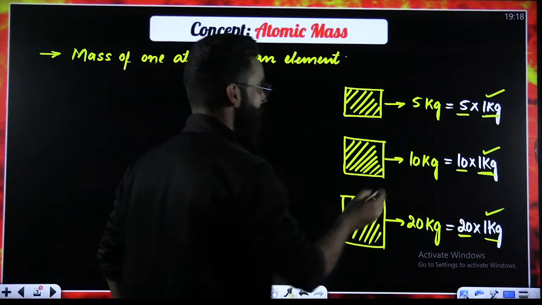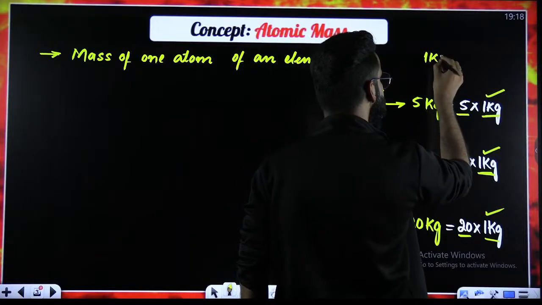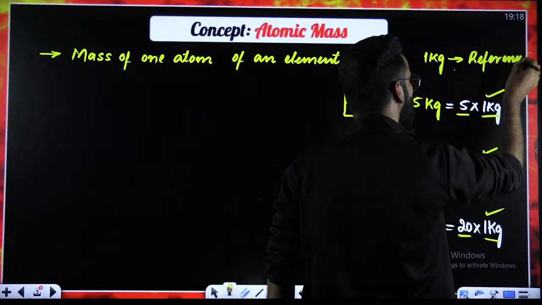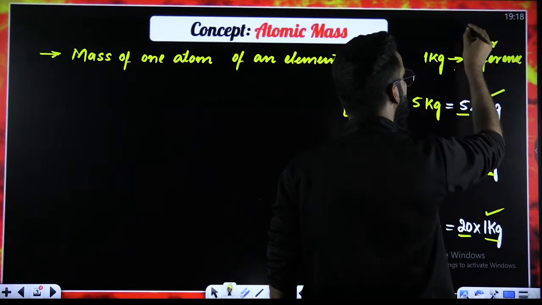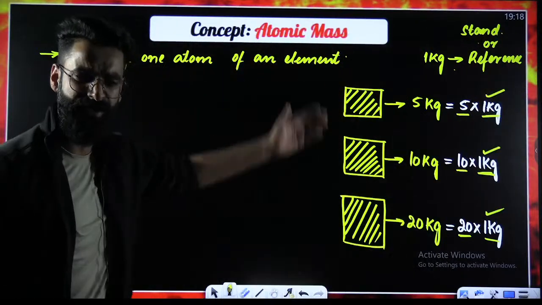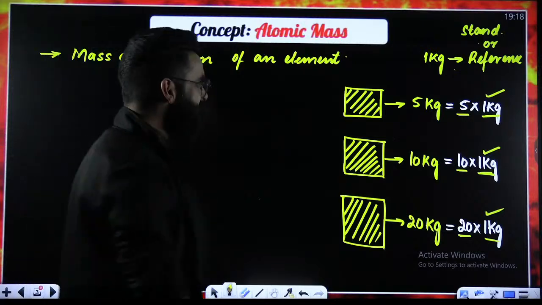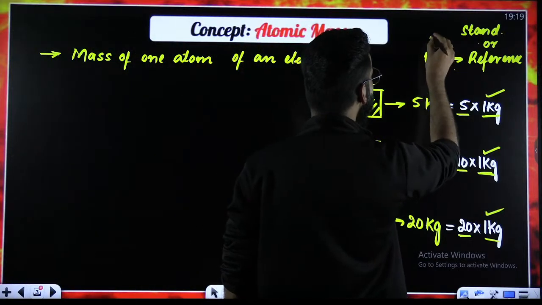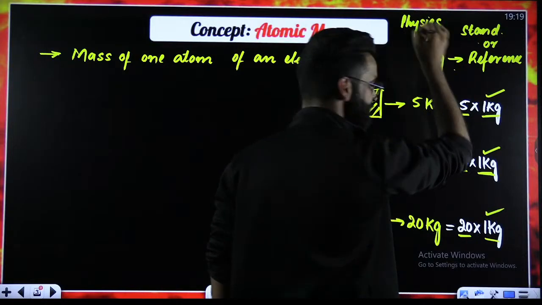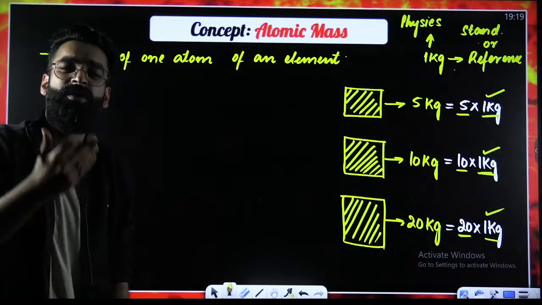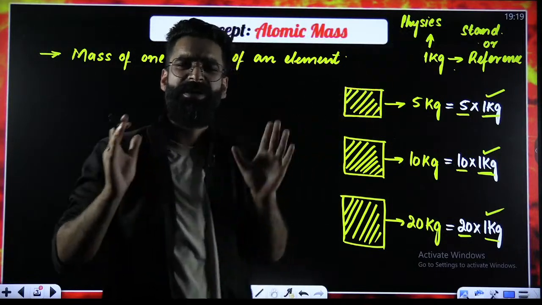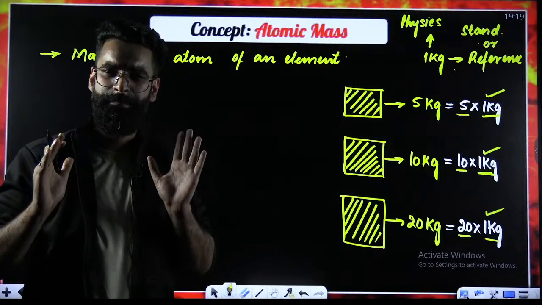So, this 1 kilogram here, I'll be calling it the reference. I'll be calling it the standard with which we are comparing the weights of different objects. But my dear students, this 1 kg is your standard basically in physics. It is your standard in physics with which you compare weights of different objects, right? This 1 kg is the standard in physics with which we compare weights of different objects.